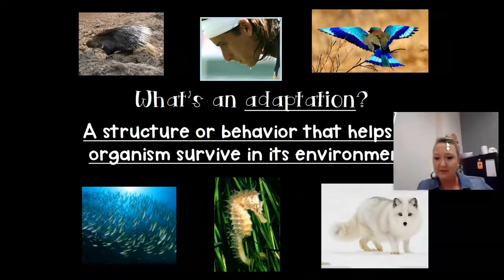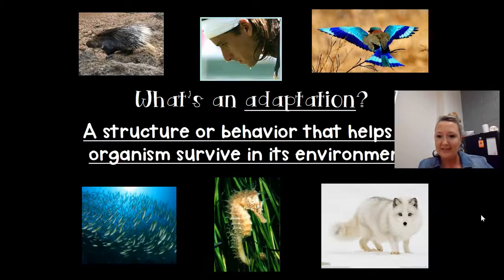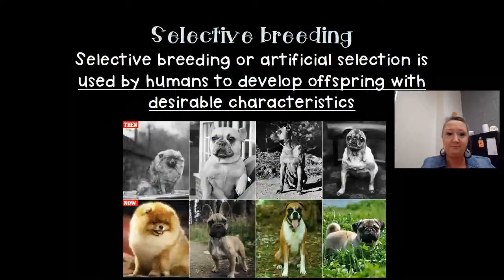Obviously, you can see our little fox over here is light colored, and so it helps him to blend in, right? We've got a school of fish. They travel in packs so that they can try to survive and reproduce. Porcupine quills help to protect themselves, right? All of those things that you see pictured are things that help them survive in their environment.